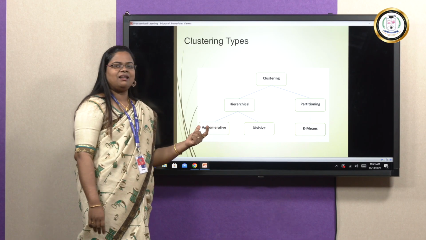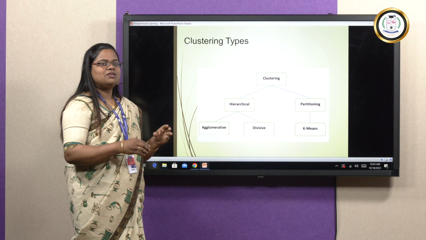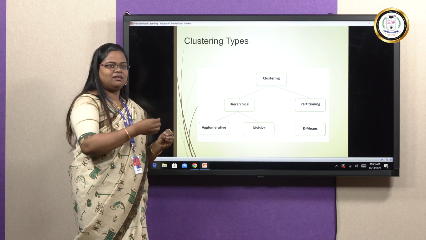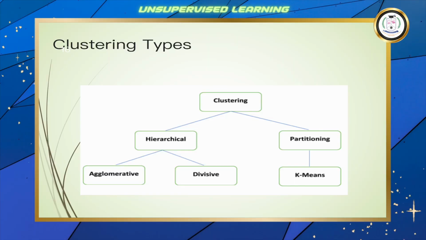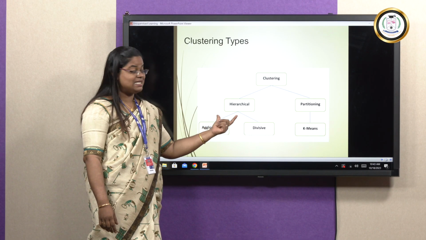The broad classification of clustering is hierarchical and partitioning. In hierarchical, when a data item is given, we will be taking them one by one, level by level. Level by level, we will be identifying the clusters. That is known as hierarchical clustering. We have agglomerative clustering and divisive clustering. These are the two different types of hierarchical clustering.